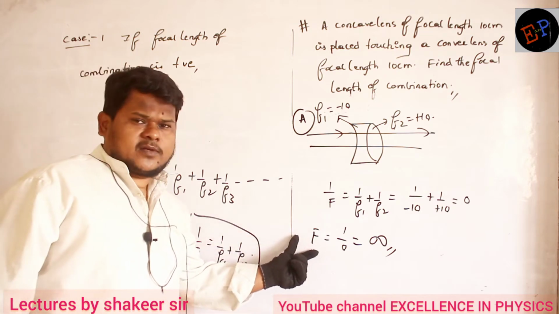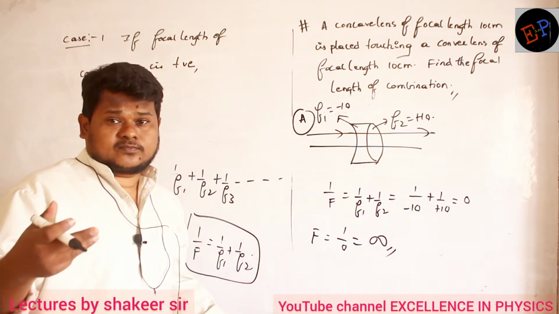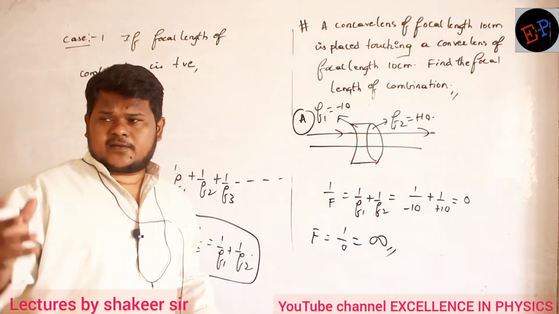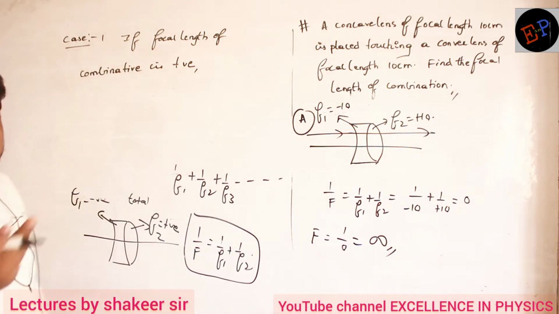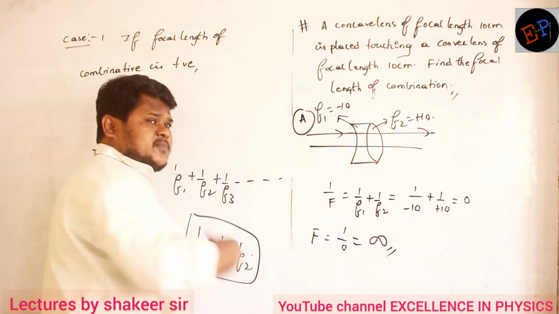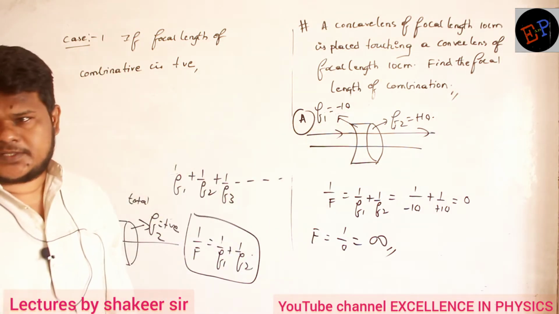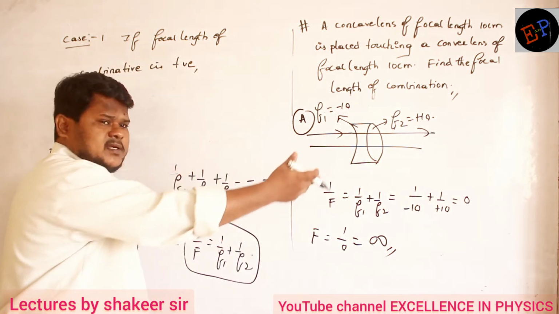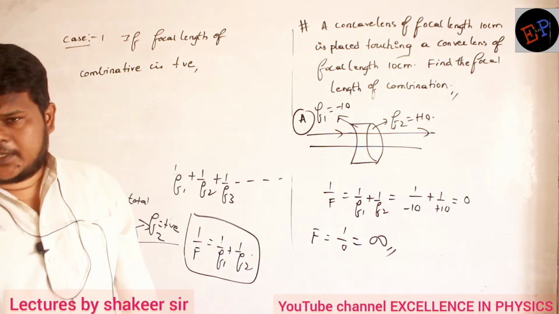If I calculate the total focal length, here I got infinity. Instead of infinity, if I get a positive value for the combination, then the total combination is behaving like a convex lens. Are you able to understand? We are placing many lenses.